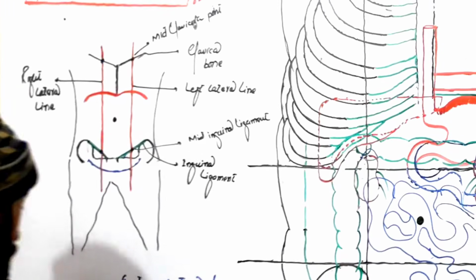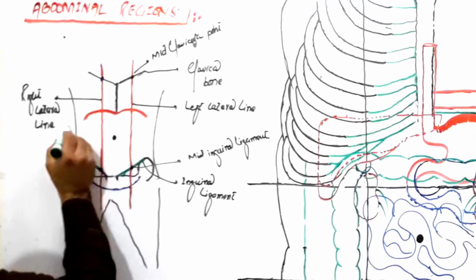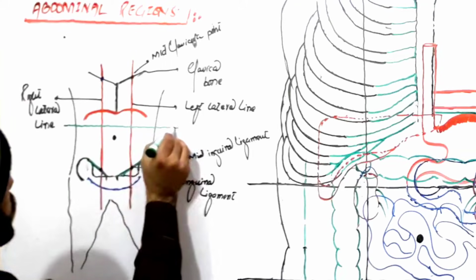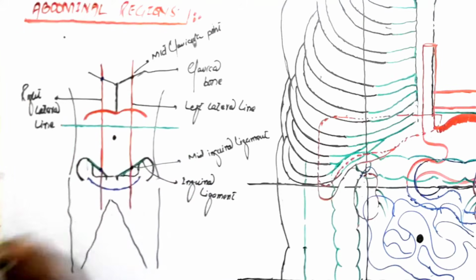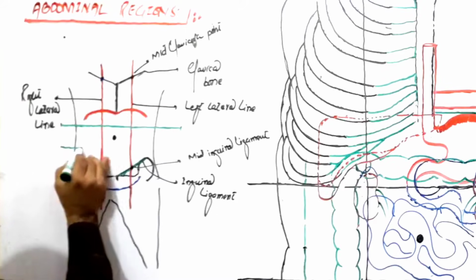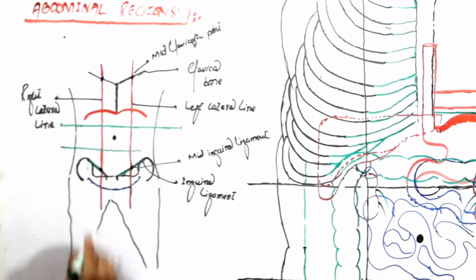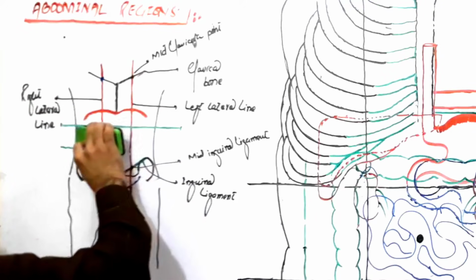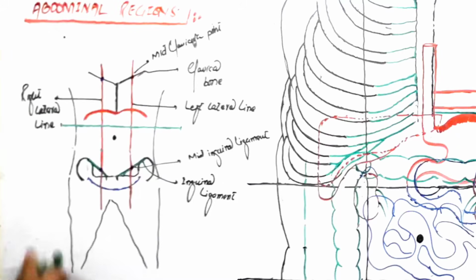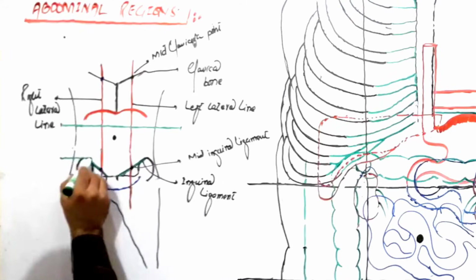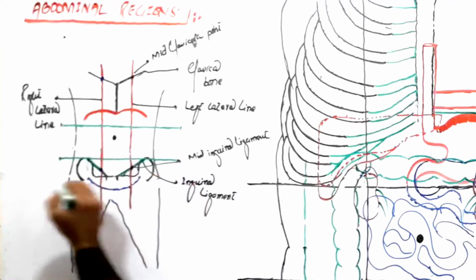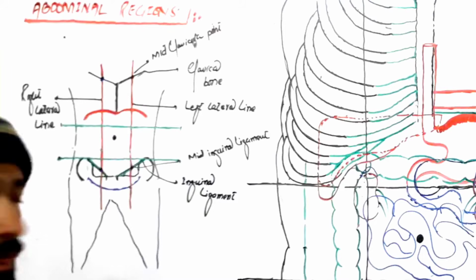Okay, let's do it. Here is our first horizontal line, and I will show you the exact position of this line, where does this line pass? The first horizontal line. Then here is, my dear friends, our second horizontal line. If you want to know exactly where this second horizontal line passes, it exactly passes through the iliac crest, like this. That's why we call it the transtubercular line.